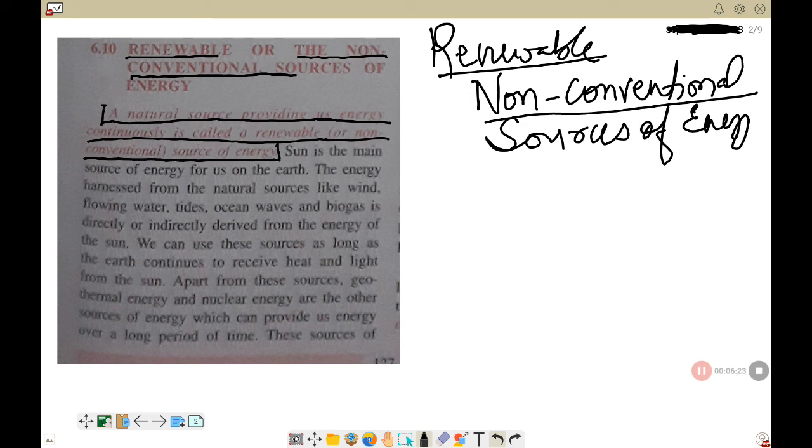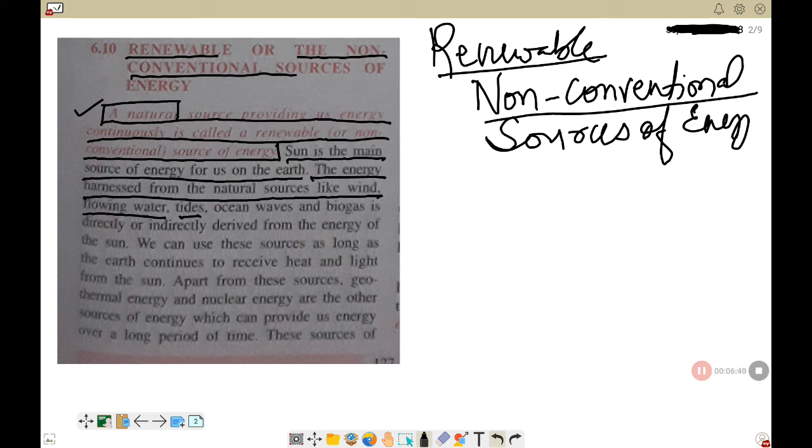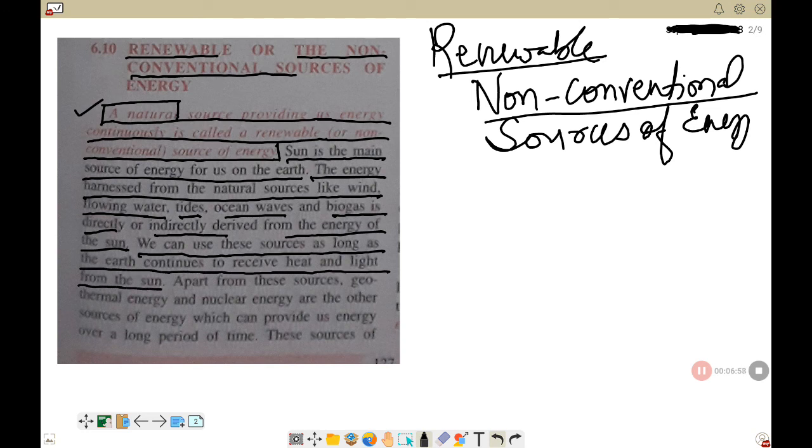So the energy that we can get from nature is basically called renewable sources of energy or non-conventional sources of energy. Sun is the main source of energy for us on earth, which we all know. The energy harnessed from the natural sources like wind, flowing water, tides, ocean waves, and biogas is directly or indirectly derived from the energy of the sun. So that is why we consider sun to be the ultimate source of energy. So we can use these sources as long as the earth continues to receive heat and light from the sun.